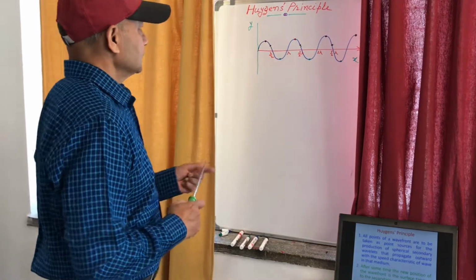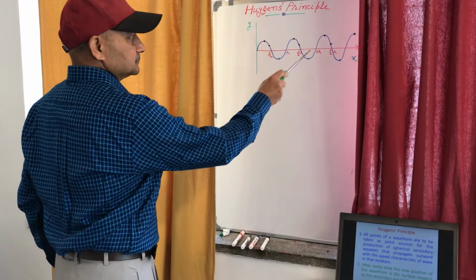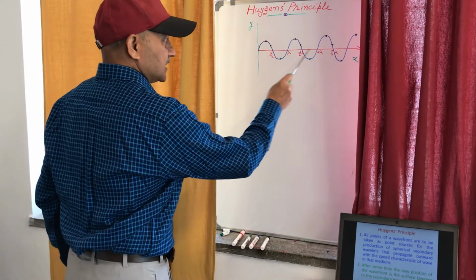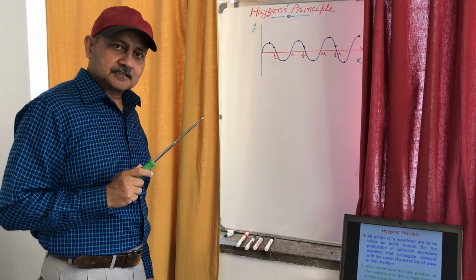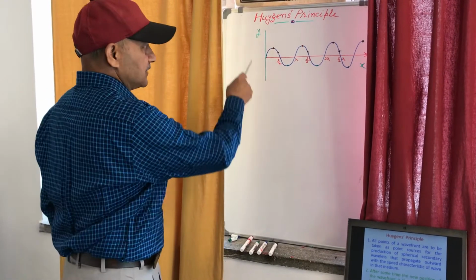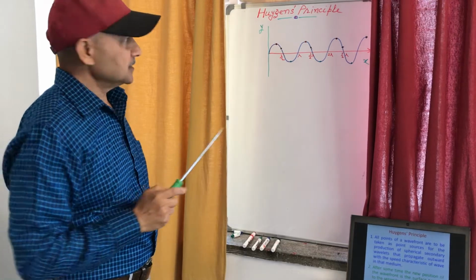So here, this is a wave, and this is the direction in which the wave is propagating, and this direction is called ray. And the whole graph can be called displacement distance graph of this wave.